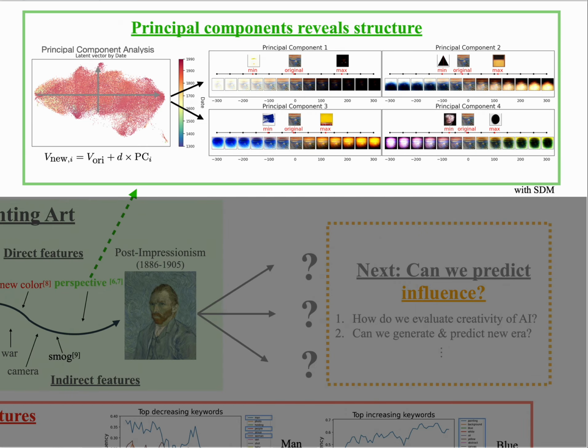So we can find the reason in the latent vector. We can see that each principal component represents structural information like perspective, colors, and brightness. For instance, the first principal component shows brightness, and the second to fourth components show colors and perspective. But these kinds of features are not the critical factors to define the style, so the latent vector from SDM has some limitations to capture the era of the image.